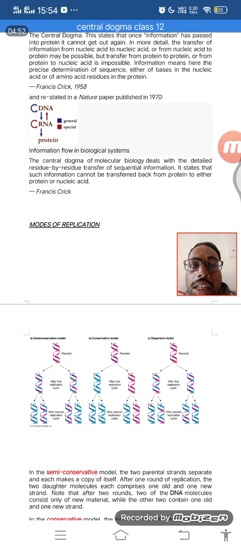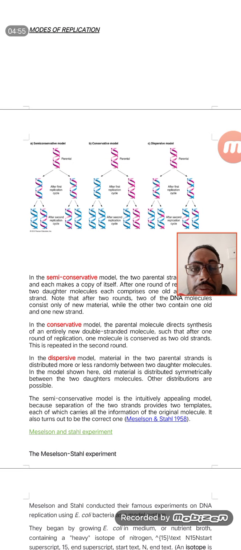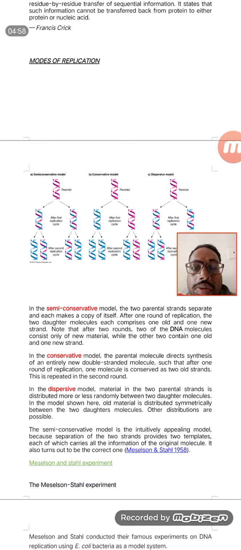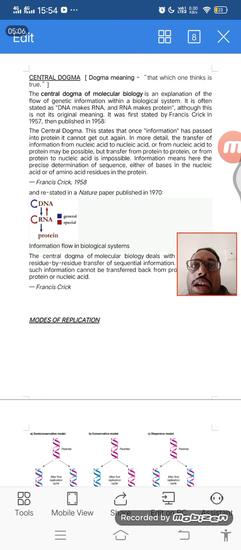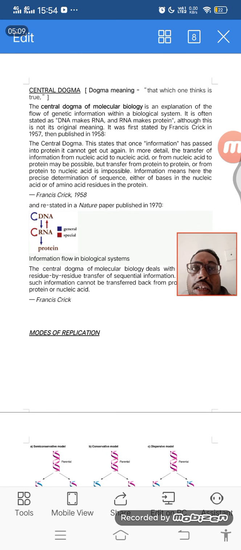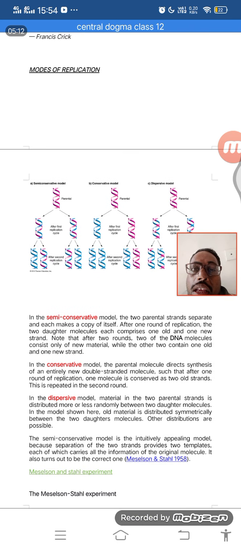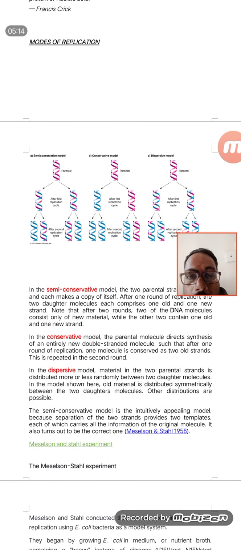Scientists believe that after 1952 and 1953, when the structure of DNA was first predicted by Watson and Crick, and this central dogma concept was also given by Watson and Francis Crick, they also believed that DNA can be replicated. That means DNA has to replicate, because when one cell divides into another cell through mitosis or meiosis, the division of chromosomes is very important according to the mode of cell division.